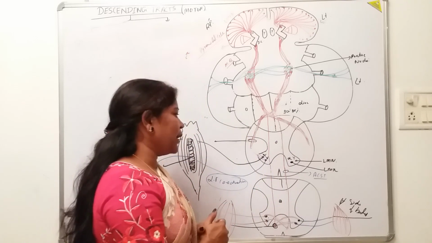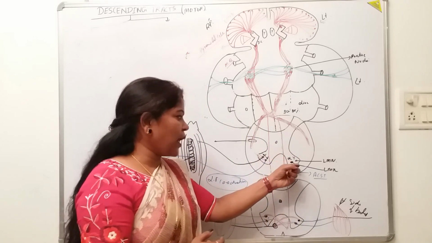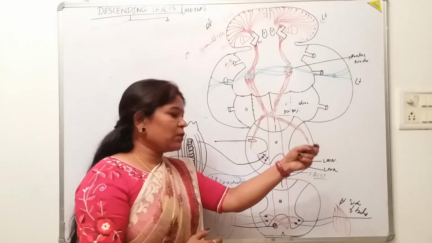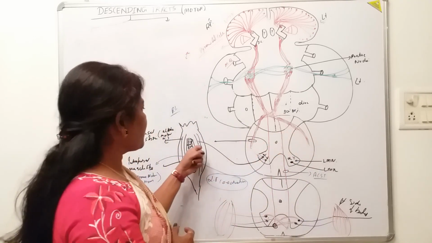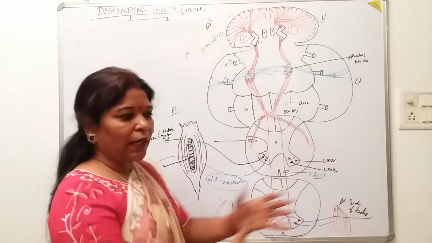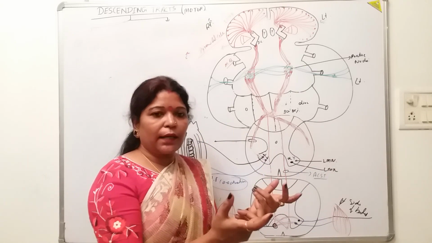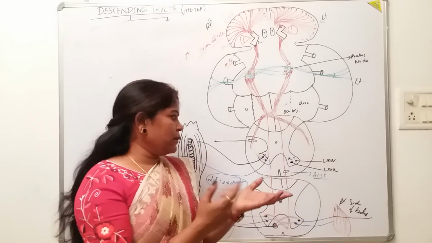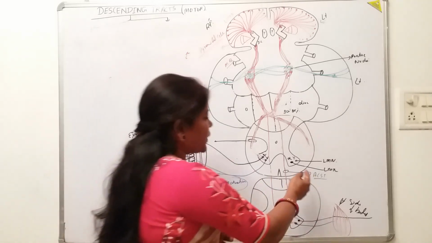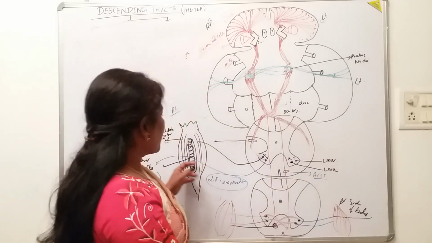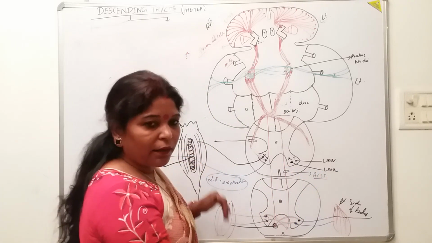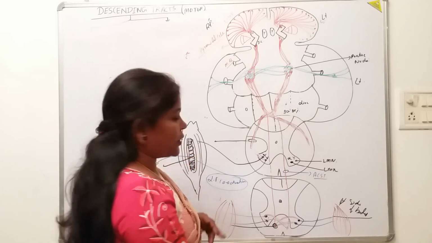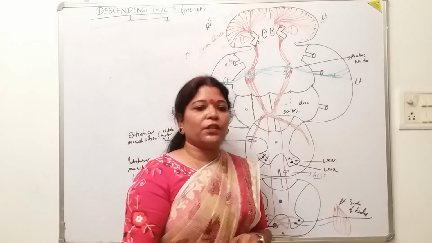The axons of the alpha motor neuron supply the extrafusal muscle fibers, that is the part of the skeletal muscle which will contract or elongate. The gamma motor neuron innervates the intrafusal muscle fibers, the muscle spindle, related to the stretch of the tendon.